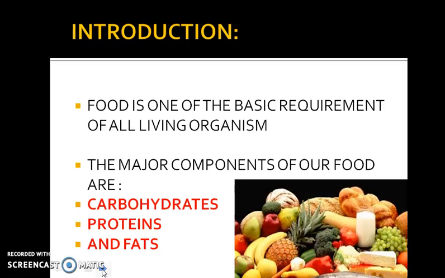So the question arises, what is basically this food? What is the substance that we are basically eating? Is it an organic source or is it an inorganic source? So basically food is an organic substance which needs to be broken down. And who is going to take up that role of breaking down the food into smaller components? Yes, it is your digestive system. Okay. Now let's see the components. What are the components which make up the food? The food consists of the following components, that is carbohydrates, proteins and fats.